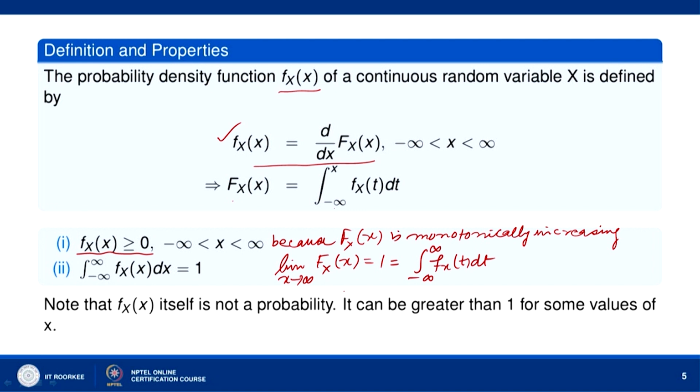So, when x tends to infinity, F_X(x) tends to the integral from minus infinity to infinity of f_X(t) dt, and we have the limit as x tends to infinity of F_X(x) equal to 1. So, the integral from minus infinity to infinity of f_X(x) dx is equal to 1. Now, we can note that f_X(x) itself is not a probability, it can be greater than 1 for some values of x. The integral of f_X(x) over minus infinity to infinity is 1.